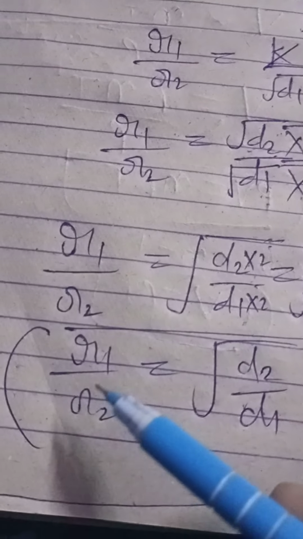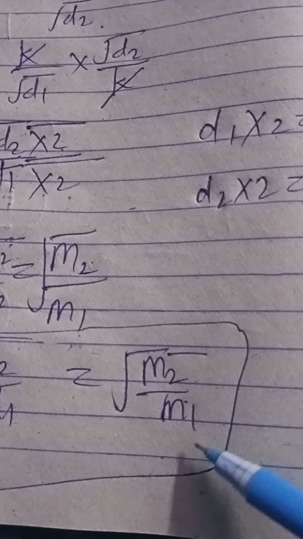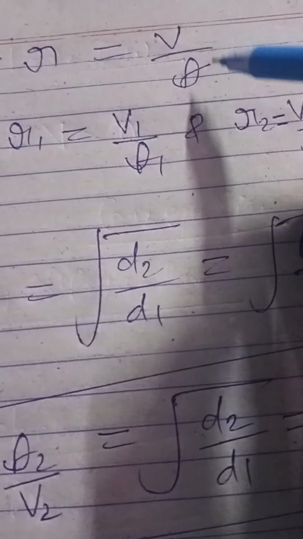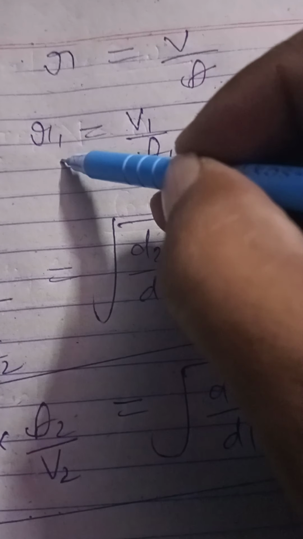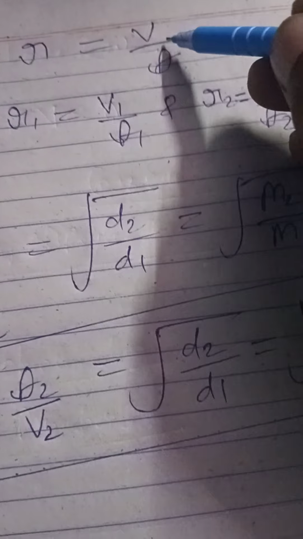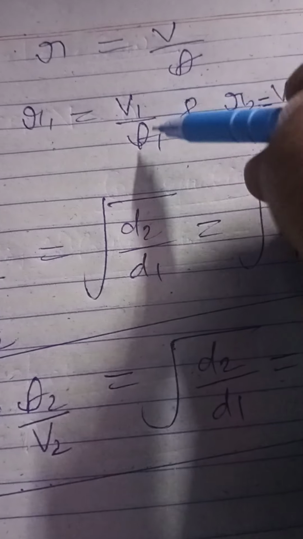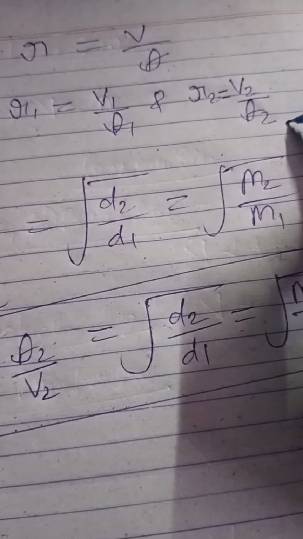After this, look here: R1 upon R2 is equal to under root D2 upon D1 is equal to under root M2 upon M1. Now I am telling you rate is equal to velocity upon time. If rate of diffusion are R1 and R2, velocity is V1 and V2 and time is T1 and T2, then R1 is equal to V1 upon T1 and R2 is equal to V2 upon T2.